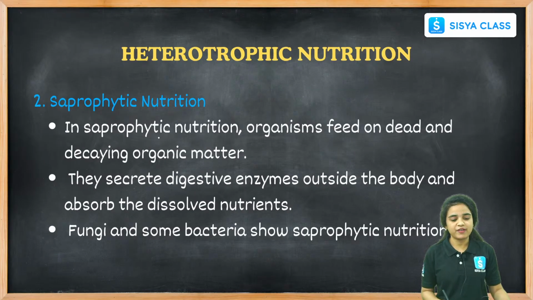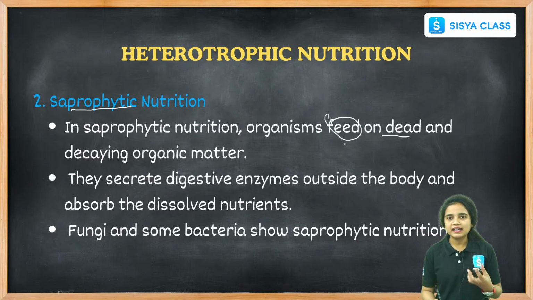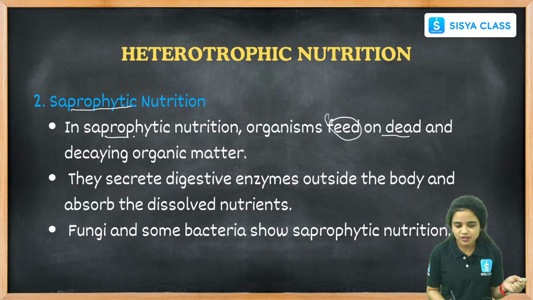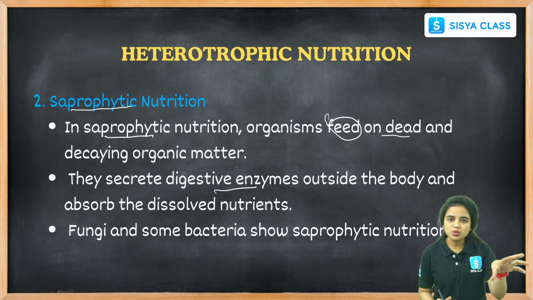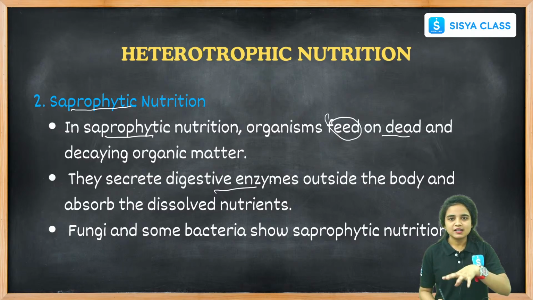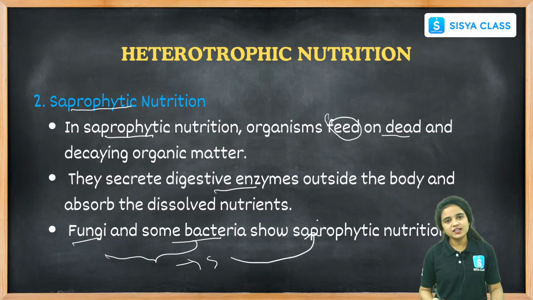Coming to saprophytic nutrition, what is it? We all know about saprotrophs. Saprotrophs are organisms which feed on dead and decaying organic matter. This mode of nutrition, where organisms feed on dead and decaying matter, is called saprophytic nutrition. They secrete digestive enzymes outside the body and absorb the dissolved nutrients from the dead and decaying matter. Fungi and bacteria are examples of saprophytic nutrition.